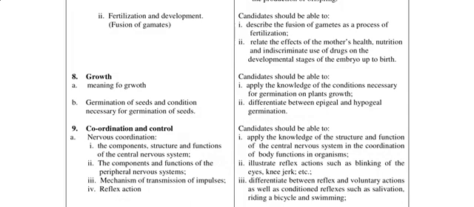Now down to growth, we have meaning of growth, germination of seeds and conditions necessary for germination of seed. Alright, so apply the knowledge of the condition necessary for germination on plant growth and differentiate between epigeal and hypogeal germination. Alright, so growth is an increase in dry mass due to the add-up of protoplasmic materials in the cell. Now we know that the protoplasm is made up of the nucleus and the cytoplasm. Take that as a tip.